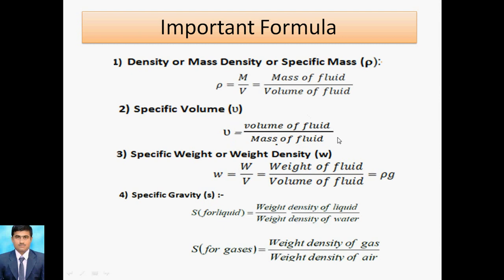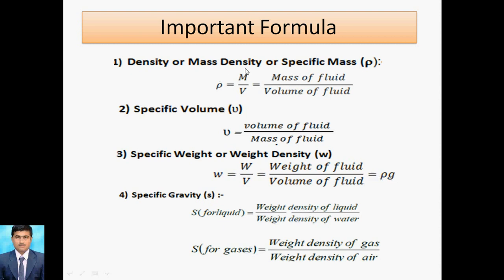The unit is meter cube per kg for specific volume, whereas for density it is kg per meter cube, because mass is in terms of kg and volume is in terms of meter cube. Next formula is for specific weight, or you can say weight density. There are two formulas: weight of the fluid to the volume of the fluid, which is equal to rho into g.